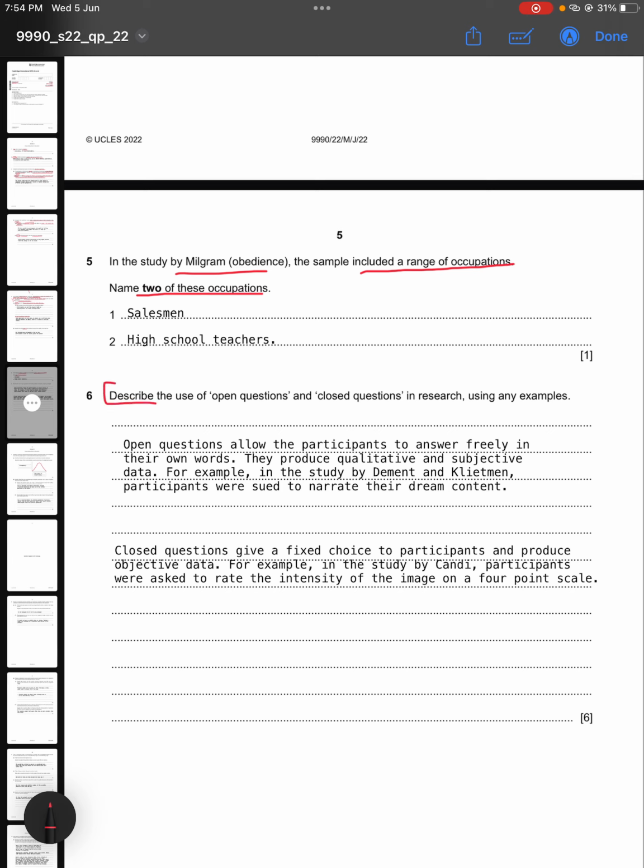Question number 6 is, describe the use of open questions and closed questions in research using any examples.